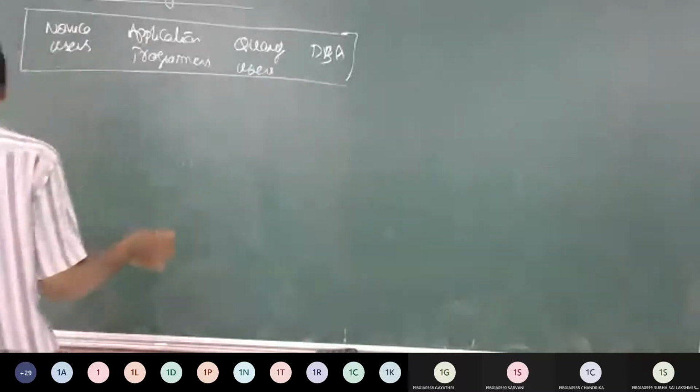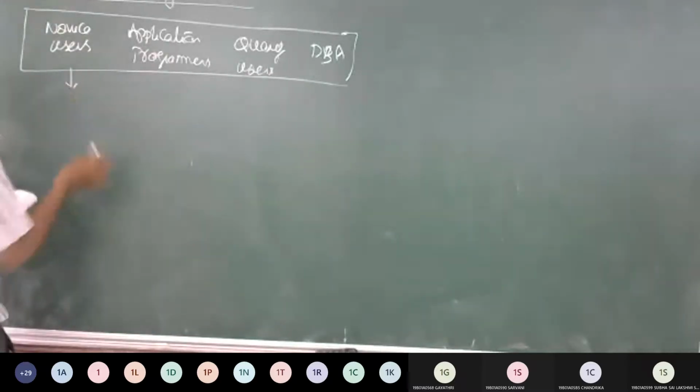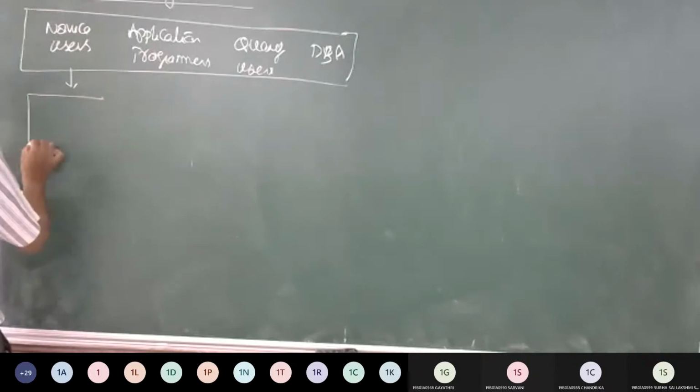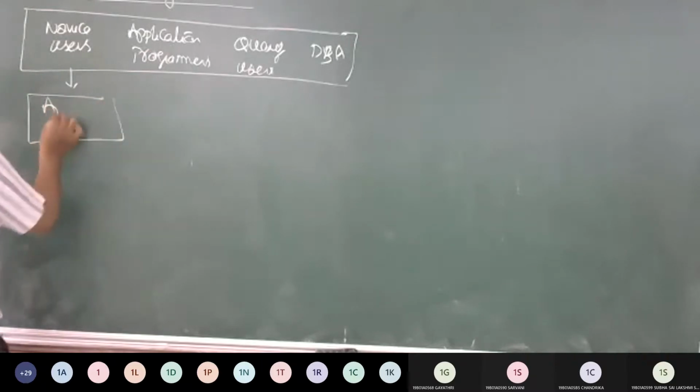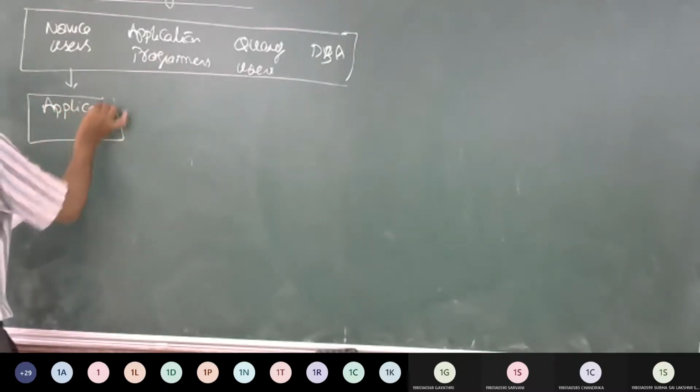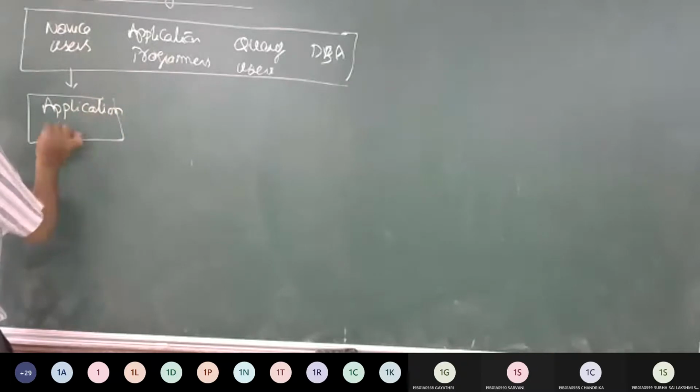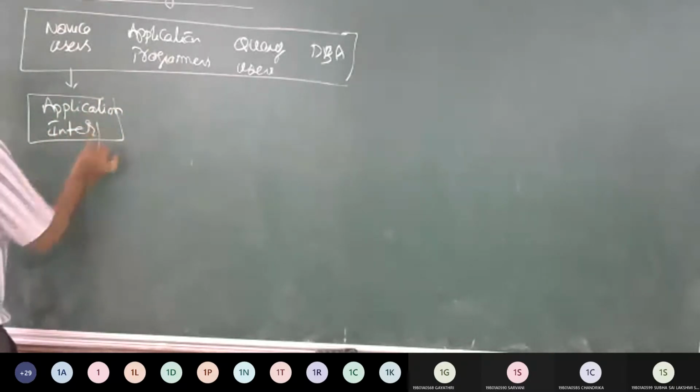The very first diagram, part of a diagram, it is having three parts. I am writing the first part of the content.